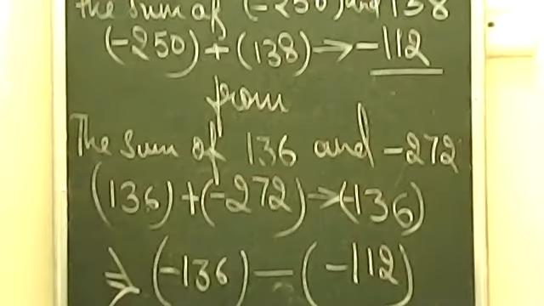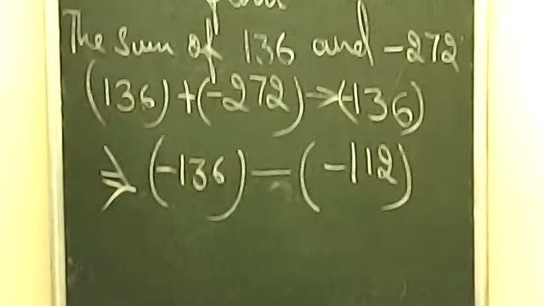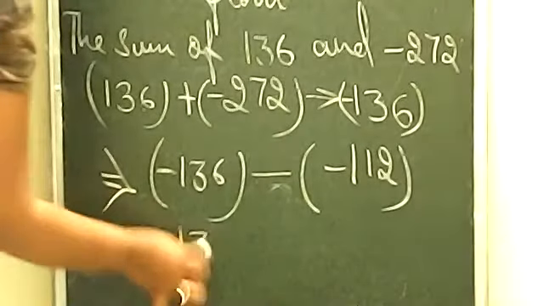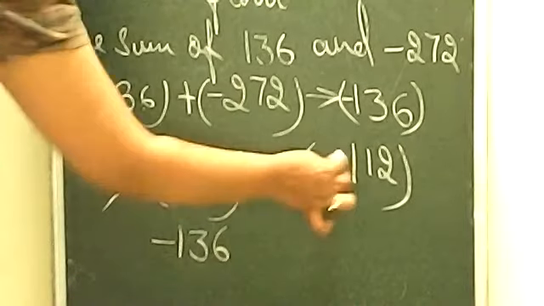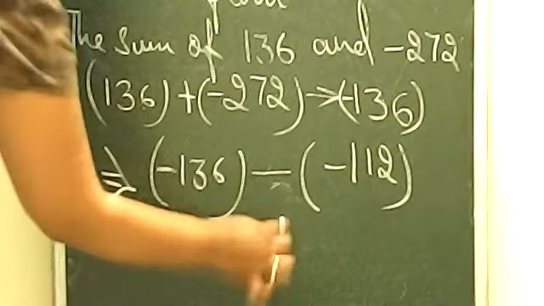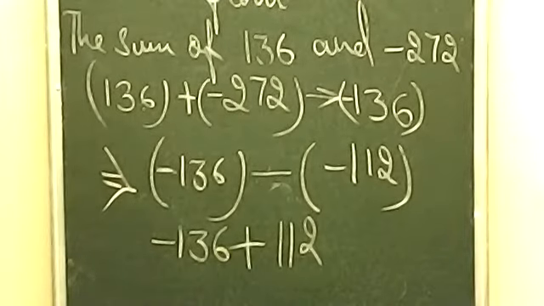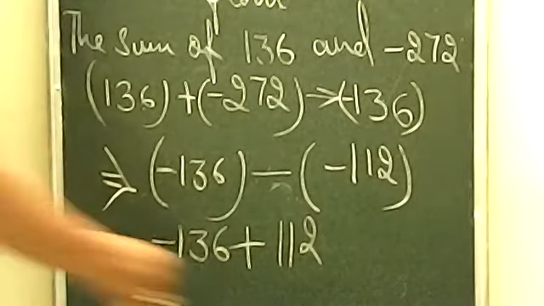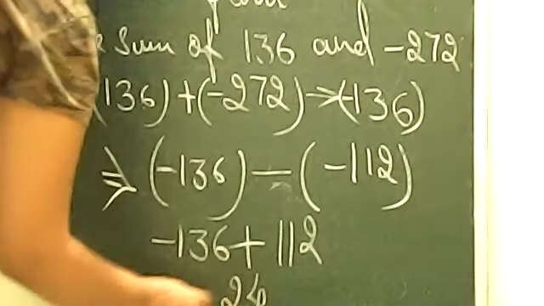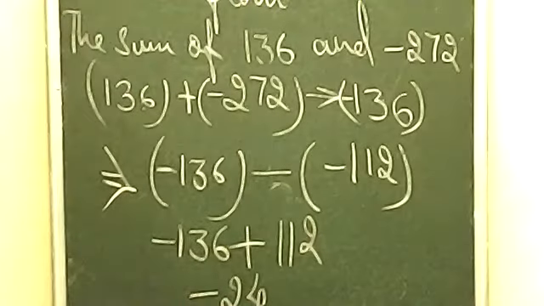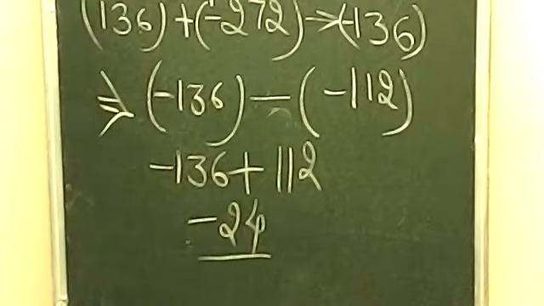And simply now you will open the bracket as we do in all the questions. So 136 will remain like this only. Minus will make this minus positive, and this 112 will be 112 only. Now simply आपको subtract करना है बेटा. Subtract करने के बाद answer is coming 24. 136 is a greater number, so the sign will be negative only. So the answer will come minus 24.